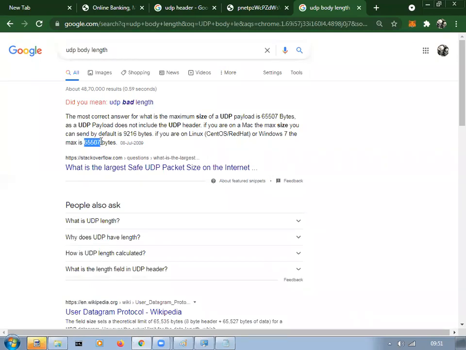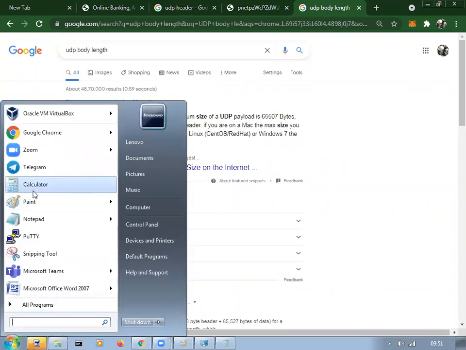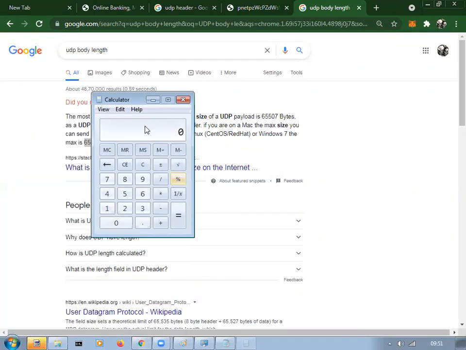Let me just calculate how many MB of data that is. Bytes divided by 1024 gives kilobytes. Now again I will divide it by 1024 to convert it into megabytes. Don't get confused, 0.06 MB of data can be carried maximum.